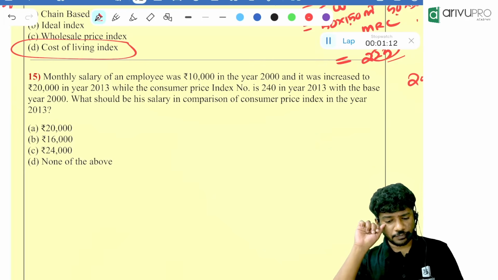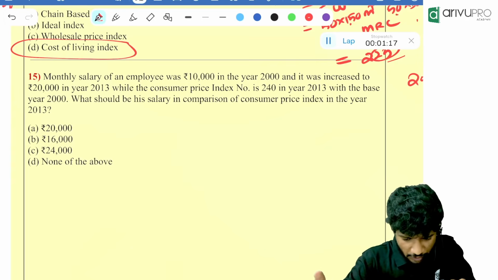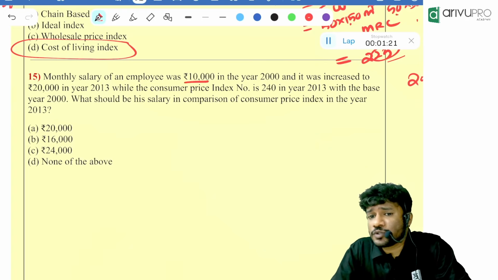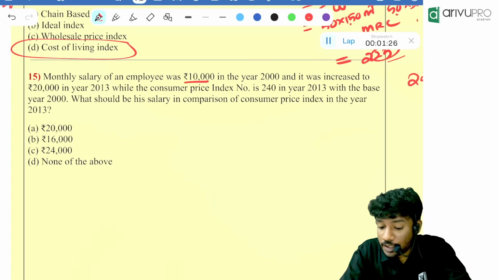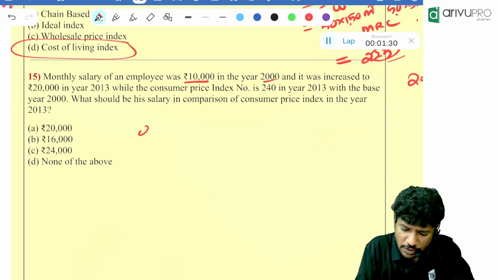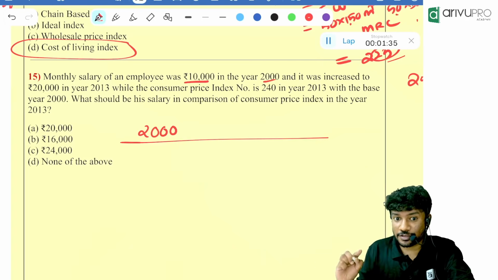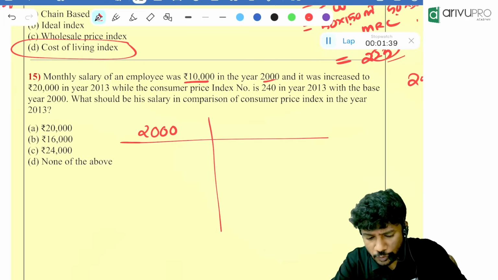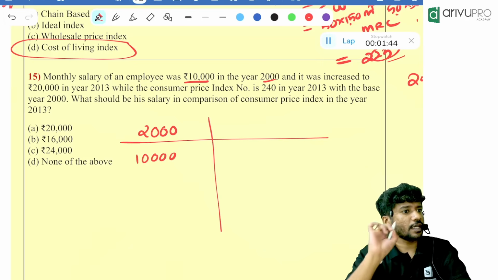So what is given here? Monthly salary of an employee was 10,000. Was 10,000 means, in the base year, it will be what? 10,000, correct? So, in the year 2000. Year 2000 is there. I am just writing a note of it. You will see this again in the future. I am keeping it as a spoiler for you right now. In the year 2000, the monthly salary was how much? 10,000 rupees. Everyone got that?